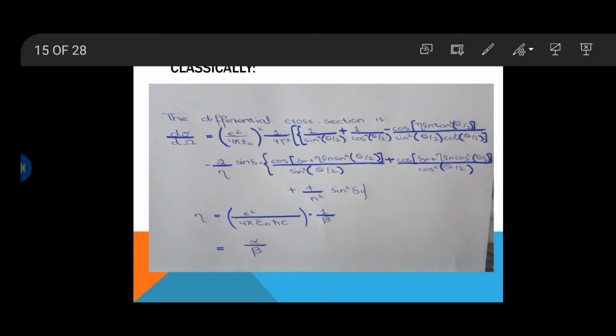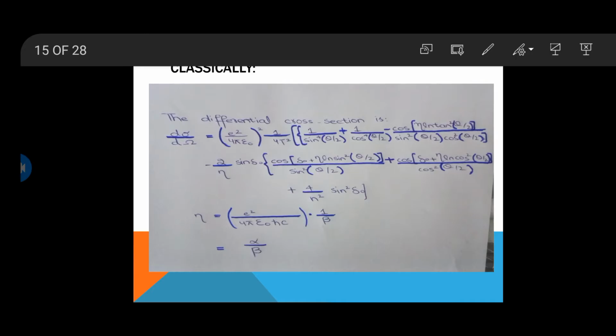Minus 2 over eta sine sigma naught, bracket start, cos of sigma naught plus eta ln sine square theta by 2 over sine square theta by 2, bracket close, plus cos of sigma naught plus eta ln cos square theta over 2 over cos square theta by 2, bracket closed, plus 4 over eta square sine square sigma naught. These are all terms we will study in the upcoming slides. This is the derived differential cross section formula classically.